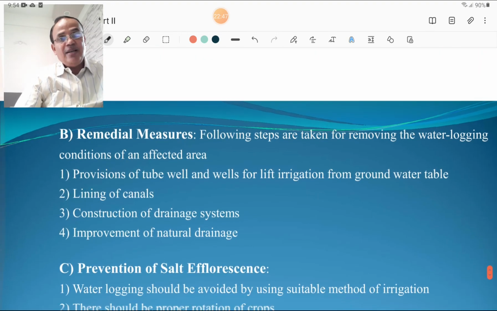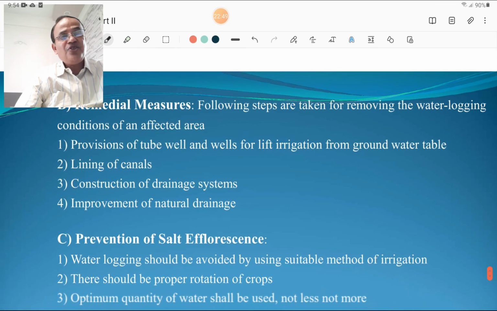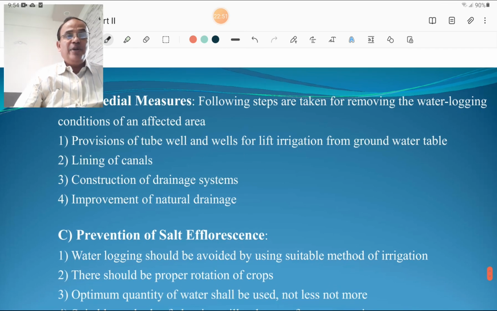Then remedial measures. Following steps are to be taken for removing the waterlogging conditions of an affected area. First is provision of tube wells and wells for lift irrigation from the groundwater, as seen in Marathwada and drought prone regions. Then lining of canal is also important. Construction of drainage system is also important, and improvement of natural drainage is also important. These are the remedial measures. So you must know the preventive measures, you must know the remedial measures.